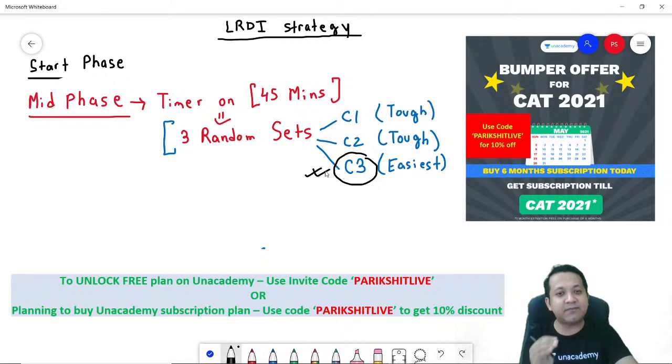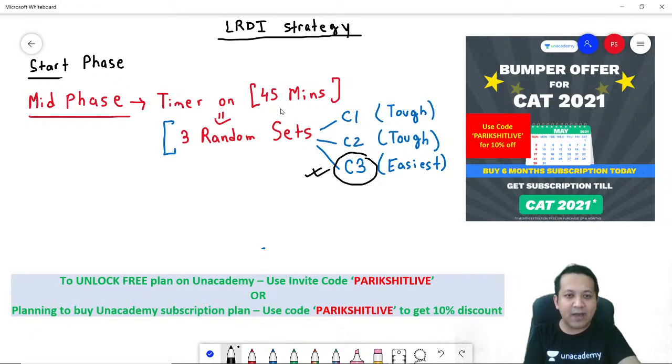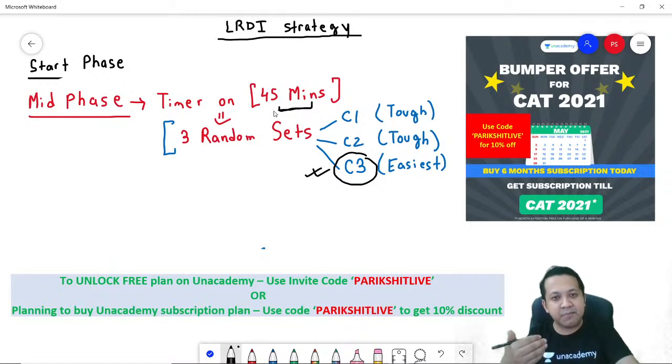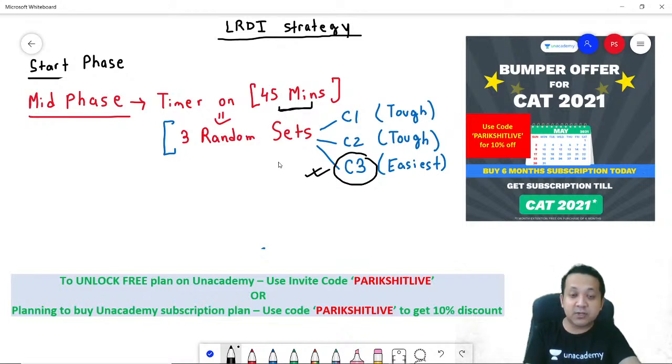Remember, on the exam day, there are 5 caselets. There is a very high chance that the last 2 caselets are the easiest. Hence, it is very important that when you are preparing for a competitive exam like the CAT, you have a timer, and in these 45 minutes, you ensure that you pick up the easy ones and solve them. Because at the end of 45 minutes, when you look at the solution, you should be able to say, yes, caselet number 3 was probably the easiest and I solved it.